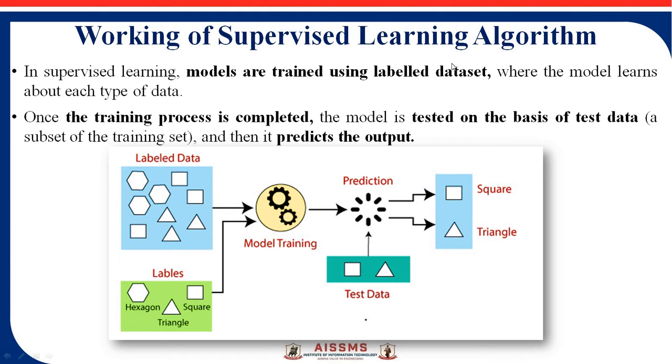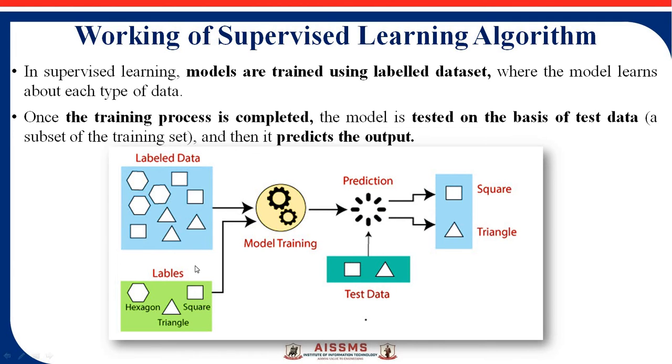Okay, so this is the working of a supervised learning algorithm. In supervised learning, models are trained by using a labeled dataset, where the model learns about each type of data and the training process is completed. After that, the model is tested by using the testing data and it predicts the output. This is the concept of the supervised learning algorithm.